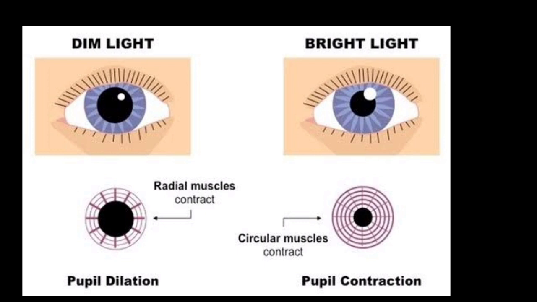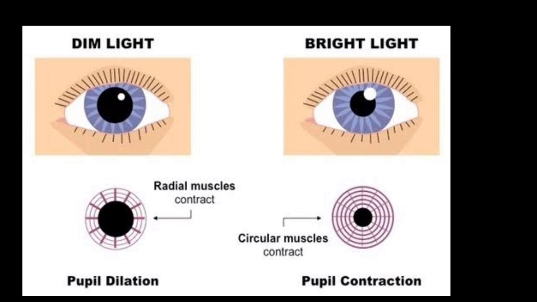And when we enter daylight, immediately the size of the pupil decreases, because in that condition it allows only a small amount of light.